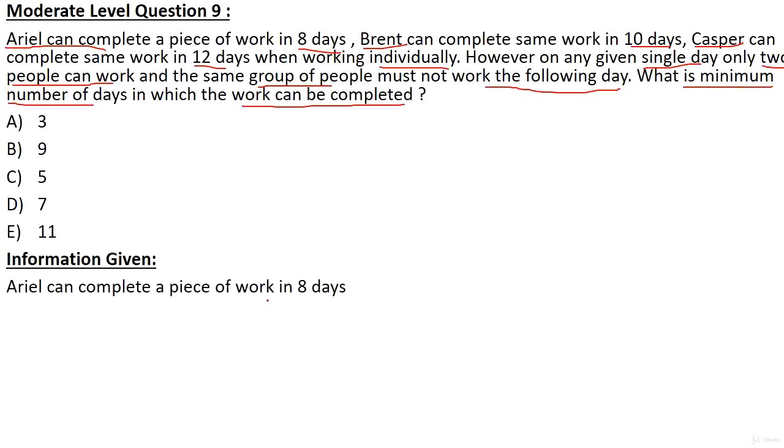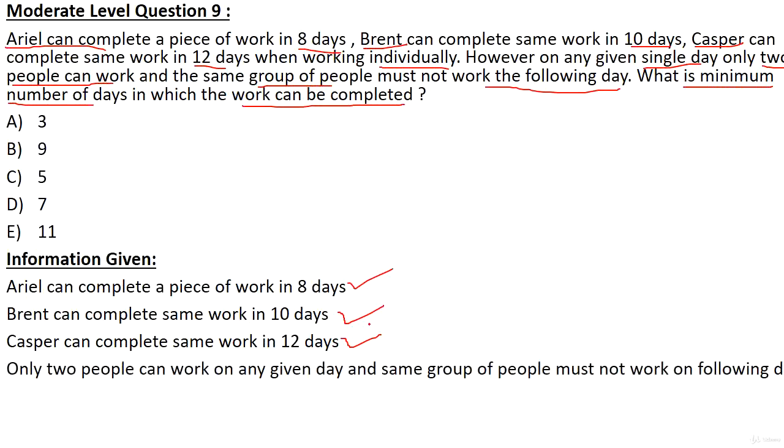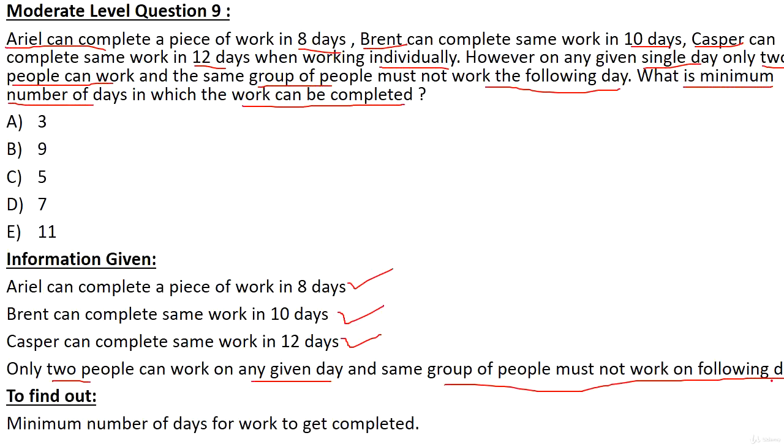What is the information given? It says Al can complete a piece of work in 8 days. Brent can complete the same work in 10 days. Casper can complete the same work in 12 days. Also, the condition is that only 2 people can work on any given day and the same group of people must not work on the following day. Now, what do we have to find out? The minimum number of days for the work to get completed. Right? Now, let's solve this question.